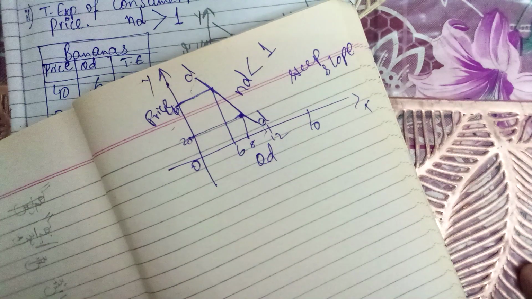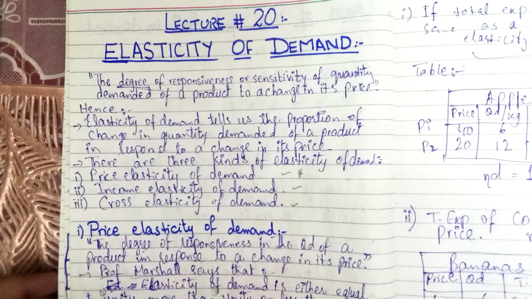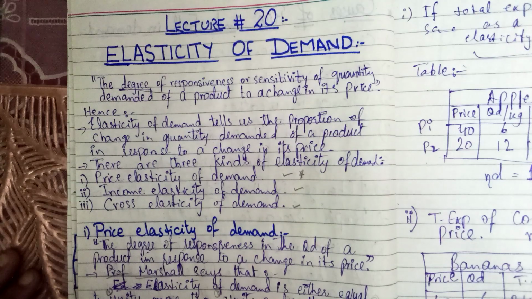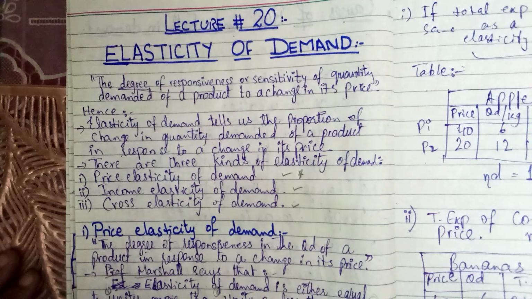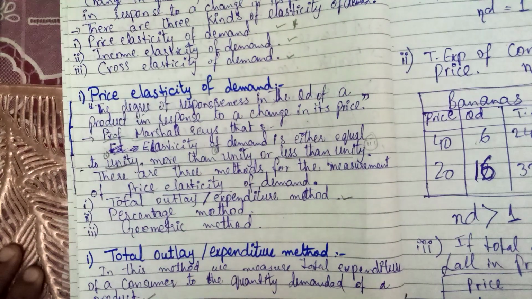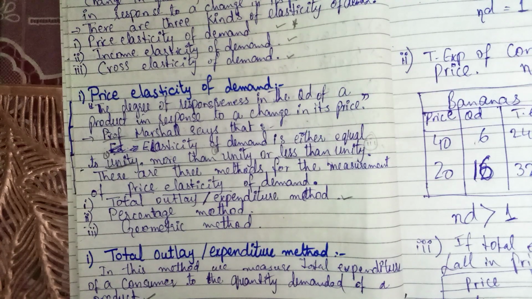Today we studied the first type of elasticity of demand, that was price elasticity of demand. I hope you must be clear. This is an important topic. If there are any questions related to this topic, you can ask in the comment section. Tomorrow we will study income elasticity of demand.